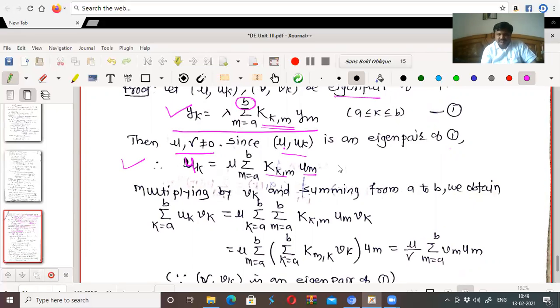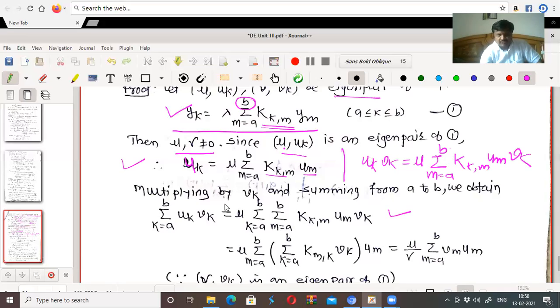What are we doing? First of all, I will multiply it by vk. So uk into vk equal to mu times the summation m from a to b of k of km um into vk. And we are summing from a to b. So the summation of the left-hand side, k from a to b, uk vk equal to mu times the summation from k equal to a to b of, again, m from a to b, k of km, um, vk. Okay, that is the case.